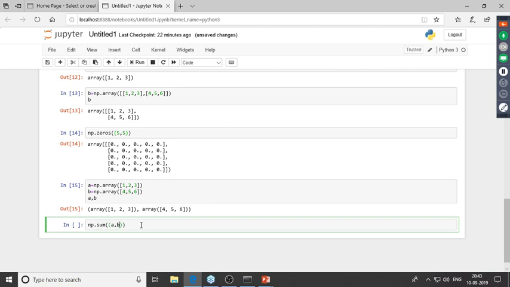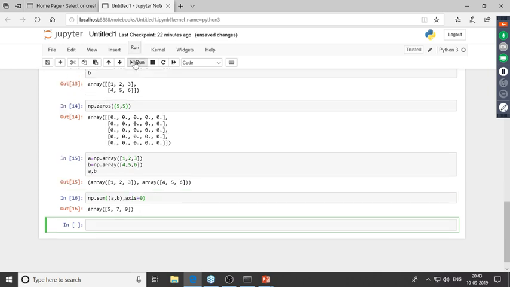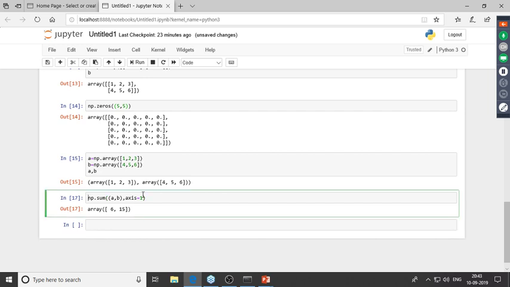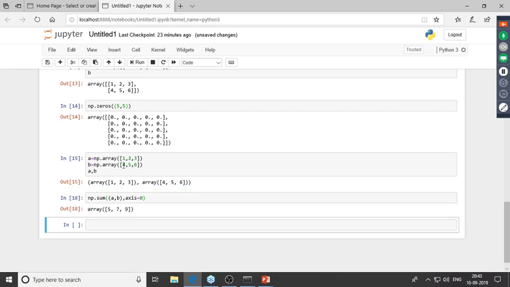Now after this, I'd have to specify the axis parameter. Now I'll set the axis to be equal to 0. So now when I set the axis to be equal to 0, what this does is this basically adds the individual elements vertically. Now let's say if I wanted to add the elements horizontally. So for that, I'd have to set axis value to be equal to 1. And when I do this, what it does is it adds the elements horizontally. So 3 plus 2 plus 1 becomes 6, and 4 plus 5 plus 6 becomes 15. Now again, let me just put it to be 0 and go back to our original answer over here. Right, so 4 plus 1 is 5, 5 plus 2 is 7, and 6 plus 3 is 9.